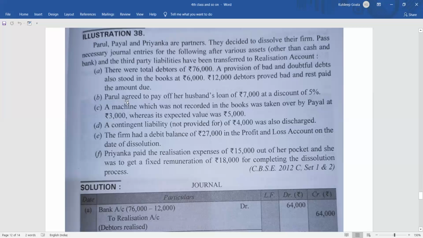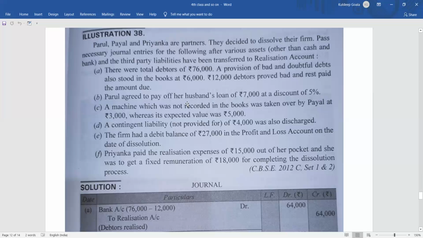Coming to the next one, Parul agreed to pay off her husband's loan of 7,000 at a discount of 5%. It doesn't matter whether it is the husband's loan or a wife's loan. I already told you, it doesn't matter whether it's a partner's husband's loan or a partner's wife's loan. If it is not a partner's loan, it will be taken as an outside liability. So how will you give the entry for outside liabilities?